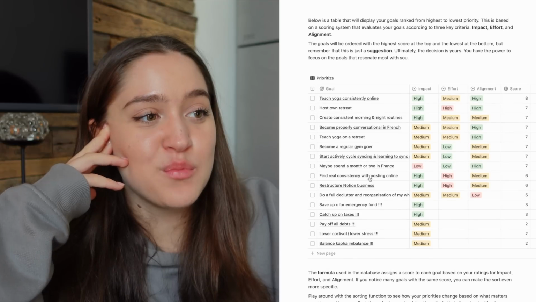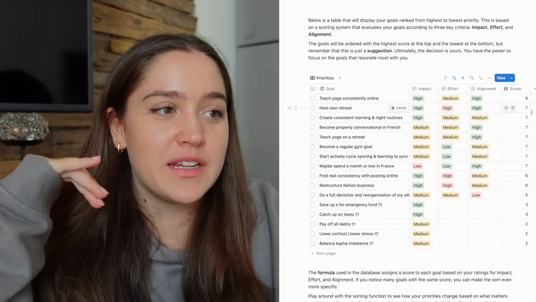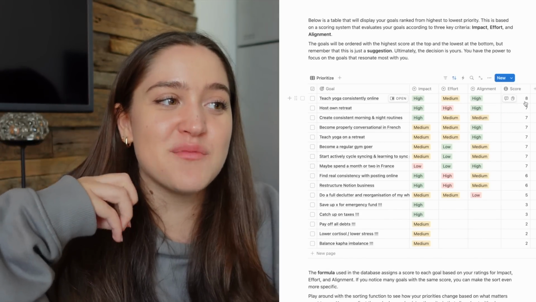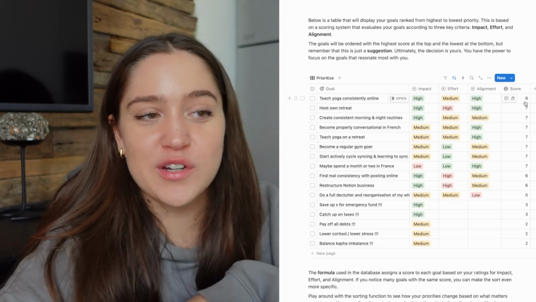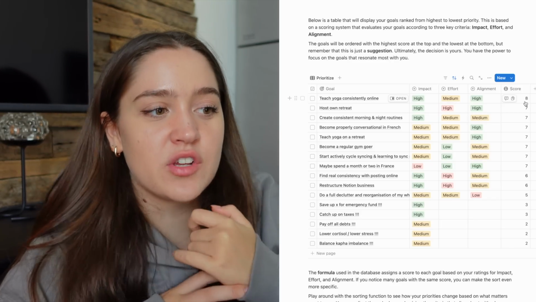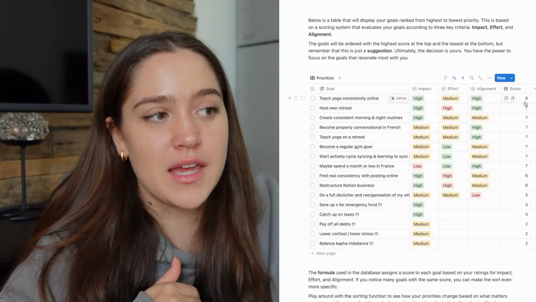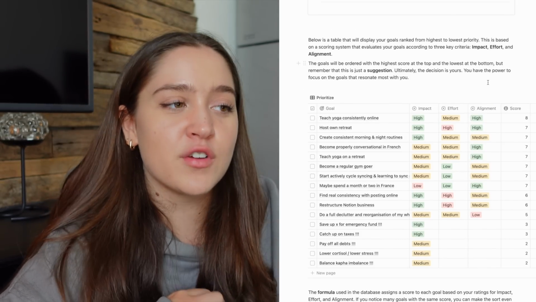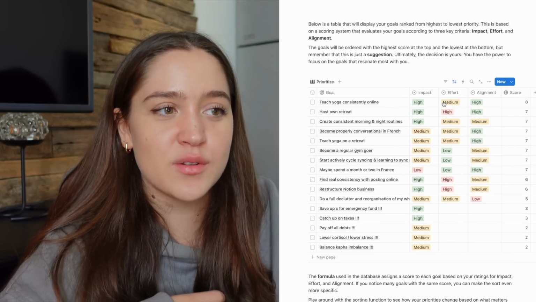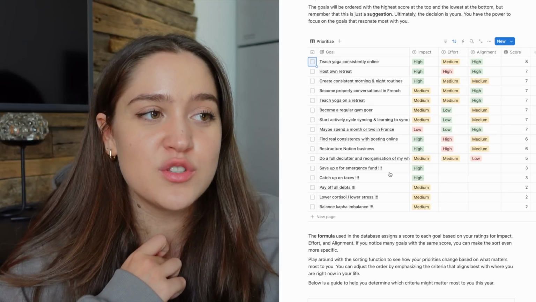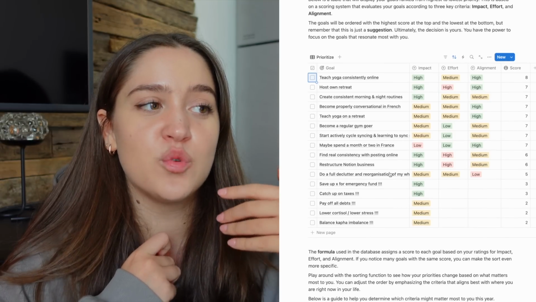So now I'm going to see a table of all of my goals and the score that each goal gets. For example, teaching yoga consistently online should be my number one priority goal based on this table. Take this with a pinch of salt. It's not necessarily what you have to do. At the end of the day, it's a suggestion, but it's interesting to see, because once you see the impact, effort, and alignment that a goal has in your life, you see the things that are most important to you. And also what you can do here to make it even more specific to what you want.